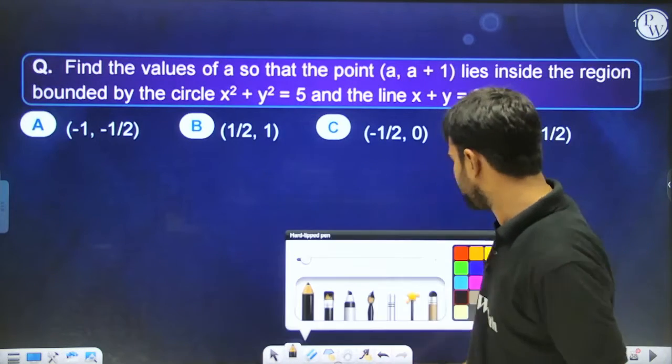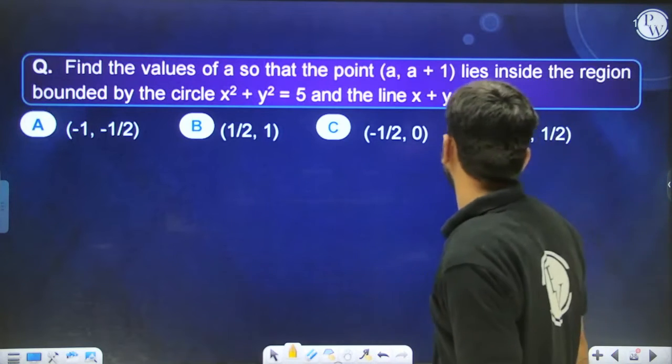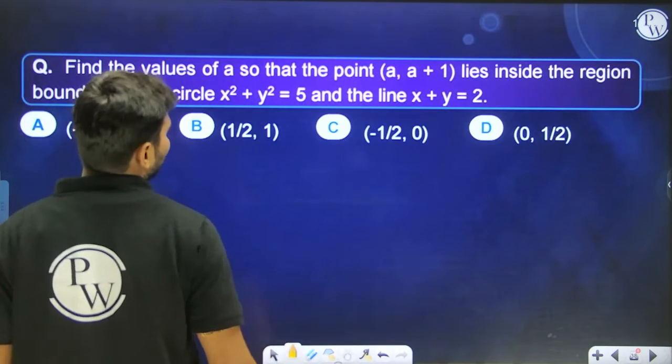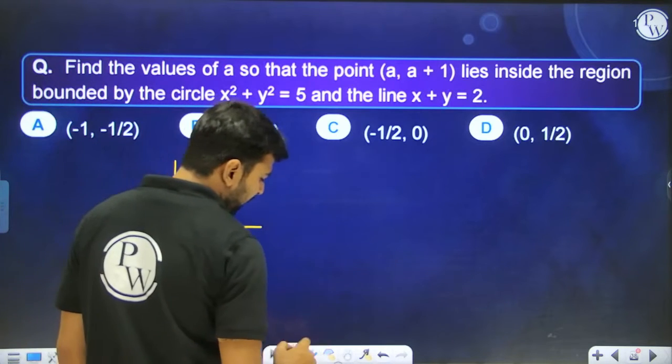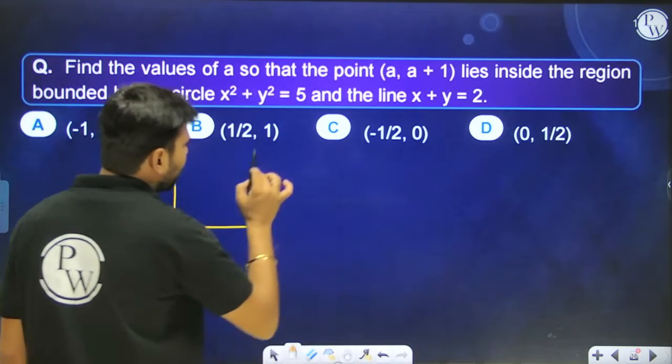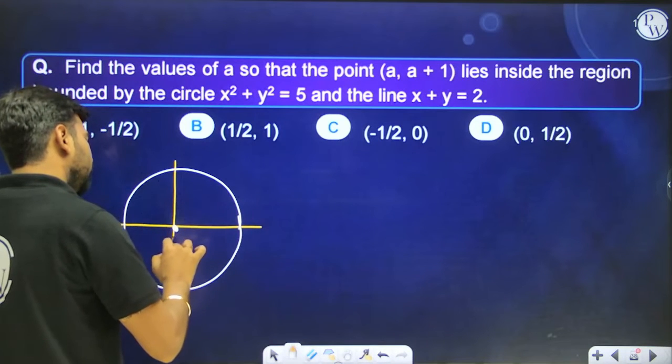Alright, talking about this question, in this particular case, find the values of a so that this point lies inside the region bounded by these circles and the line x + y = 2. Okay, so understand, this is a circle having center at (0, 0) and radius equal to root 5. Yes or no? So our circle will be drawn like this.